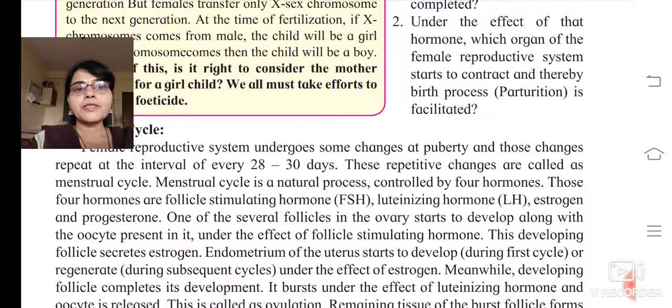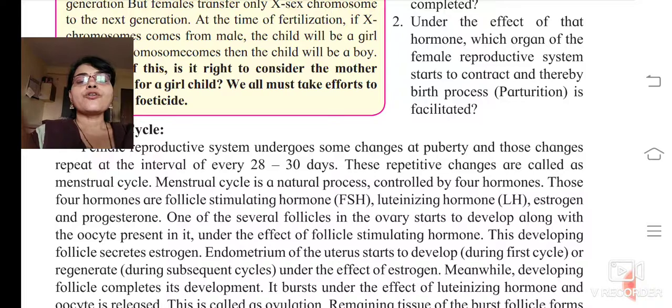Remember, the menstrual cycle is controlled by 4 hormones: follicle stimulating hormone, that is FSH, second, luteinizing hormone, LH, third, estrogen, and the fourth one, progesterone.